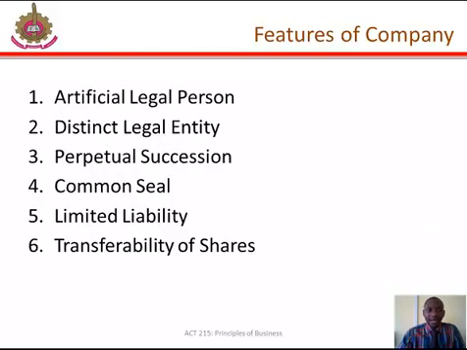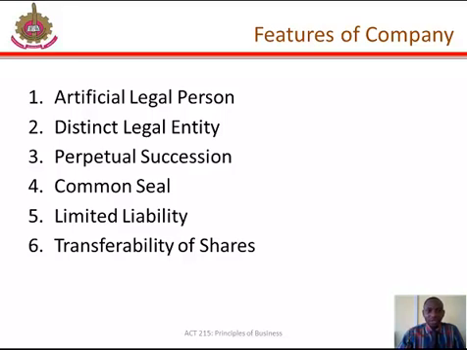Features of a company include artificial legal person. That is, a company is an artificial person created by law to achieve the objective for which it is formed. The second one is distinct legal entity. A company is a legal person having juristic personality entirely distinct and independent of the individual persons who are its members. That means the company can sue and they can sue the company.